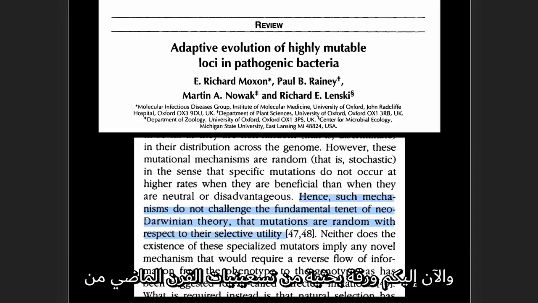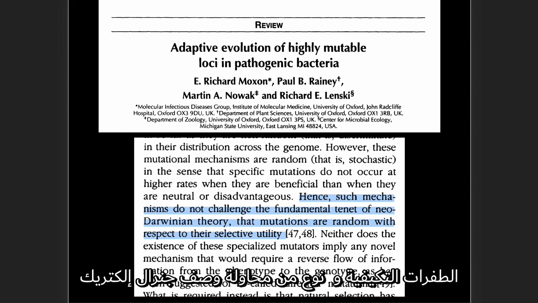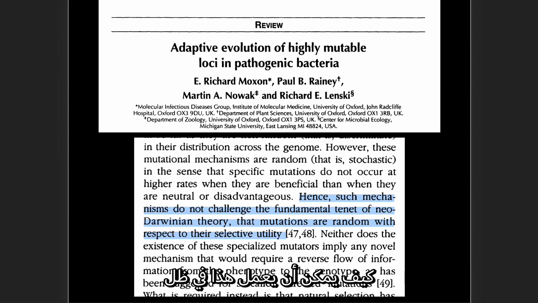Now here's a 1990s paper out of Richard Lenski's lab, reckoning with the emerging evidence of adaptive mutations and trying to describe, how could this work under evolutionary theory?